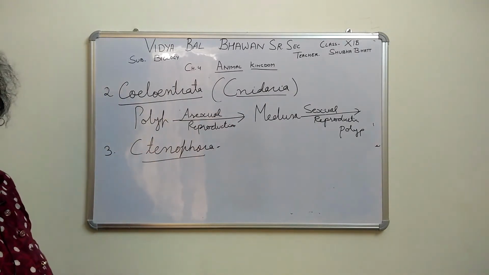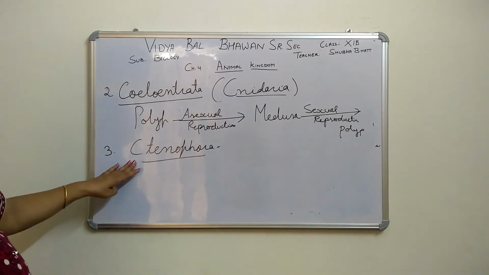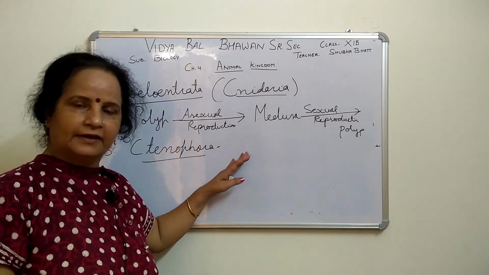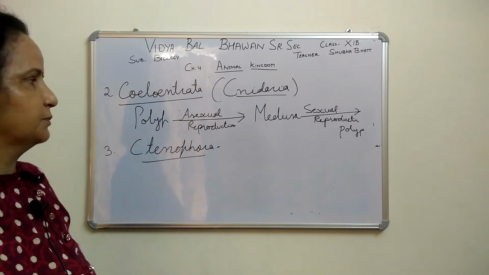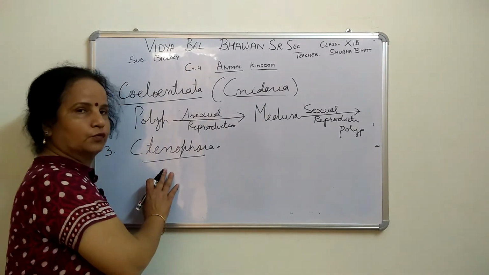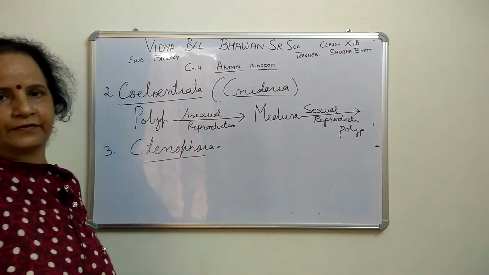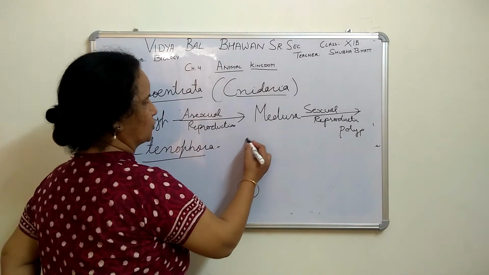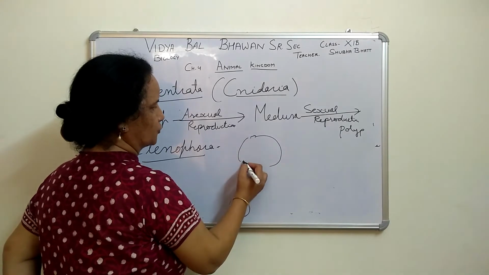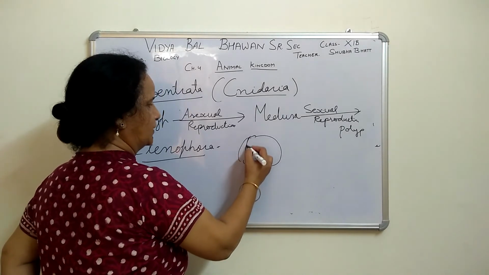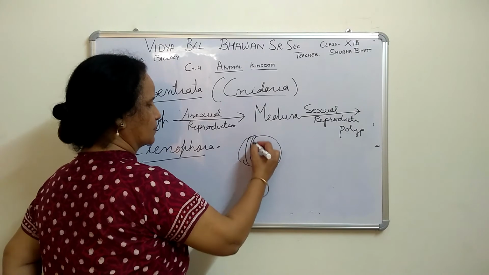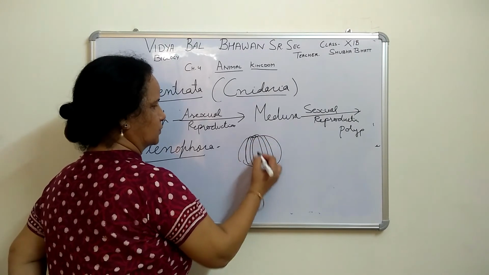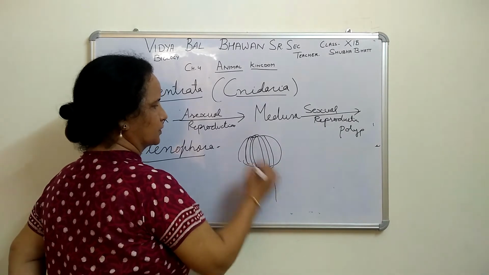Ctenophora, third one. It will be slightly similar to this one: radial symmetry is there, diploblastic is there, marine is there. But the main important characteristic of this Ctenophora is that they have comb plates, right? They have 8 comb plates. Suppose there are organisms like this, this is the hypostome, and here 8 comb plates are there.